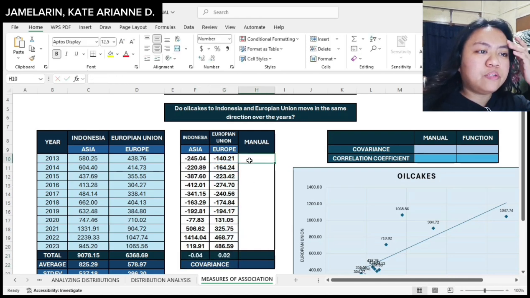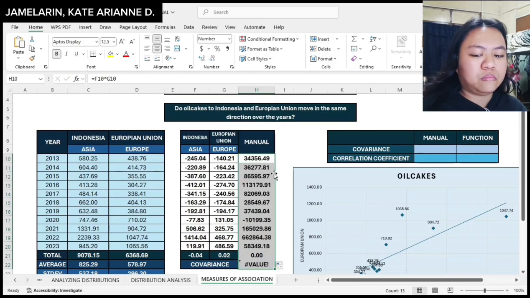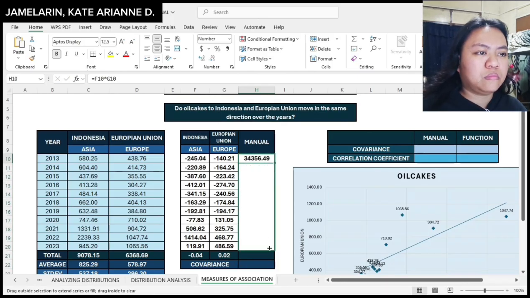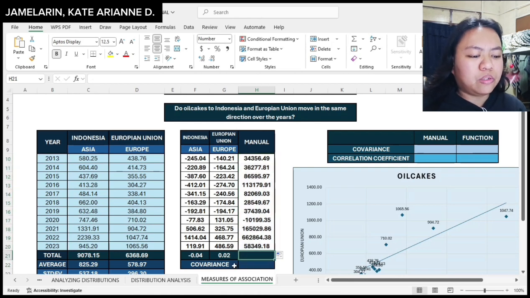And then for covariance, once I get this data for Asia and Europe, I will be multiplying each export value from this country. After I multiply all this, I will also be getting their sum.